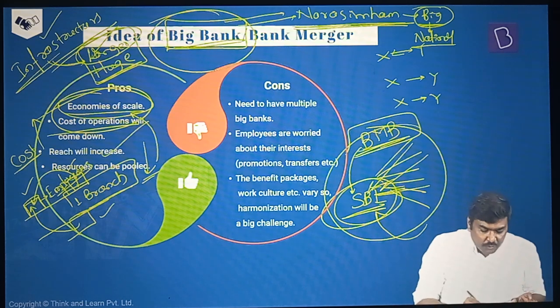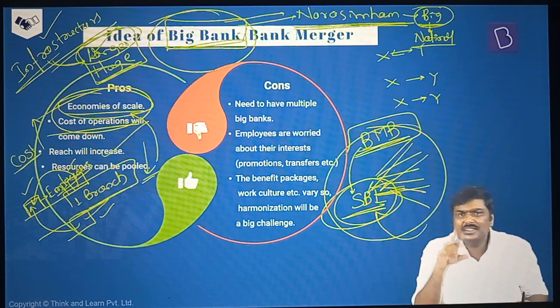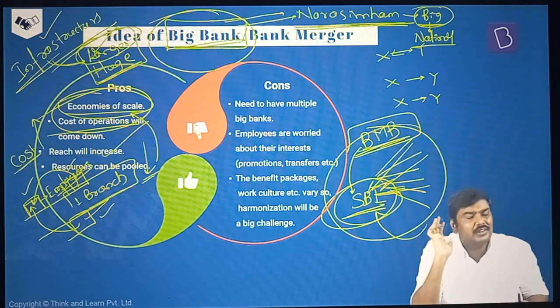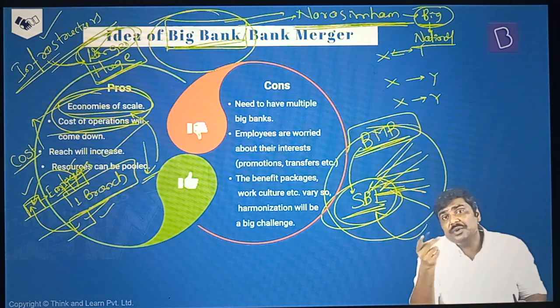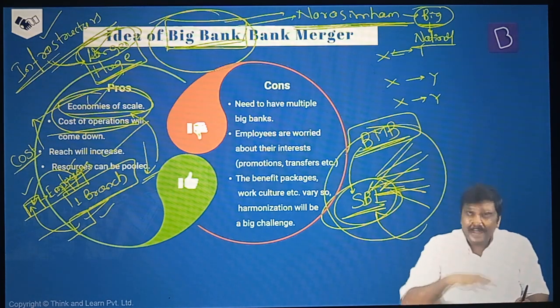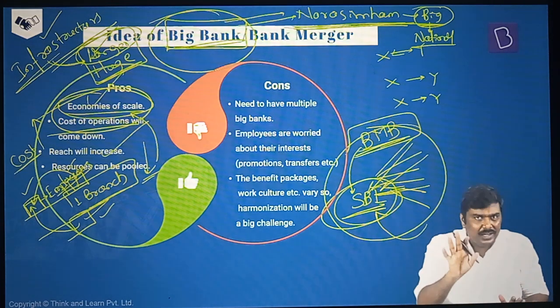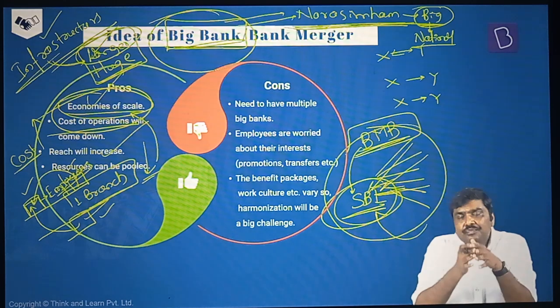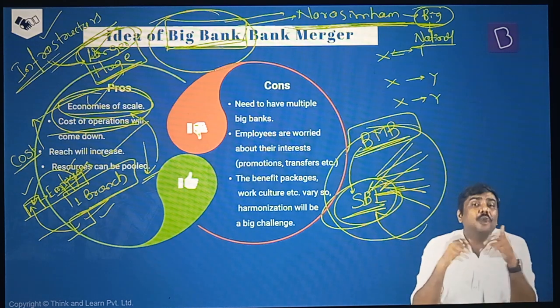And as a result of closure of 2 branches, can I open the same 2 branches somewhere else where the banking services have not yet reached? So reach will increase, cost of operations will come down, resources can be pooled, economies of scale can be used. In addition to this, what are the advantages of a big bank? I've already discussed. Okay.